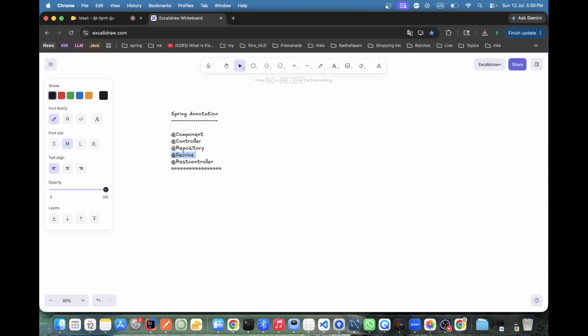My question is, why do I use it at the repository in the DAO layer or any database connection? Can't we use it at the service? No, service contains the business logic. That is right. But as per Spring, even service is creating a bean, even repository is creating a bean, even controller is creating a bean, even component is creating a bean. So why do I use it at the repository? For naming convention. Now you got the question which you were supposed to ask. You got the answer.